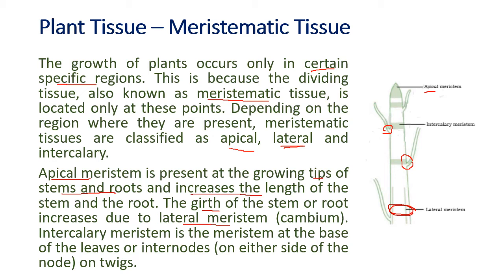And intercalary is at the base of the leaves or internodes. These are the internodes, yes, from which branches come out. So the tree grows in height because of the apical meristem, grows thicker because of the lateral meristem, and has a lot of branches because of the intercalary meristem.